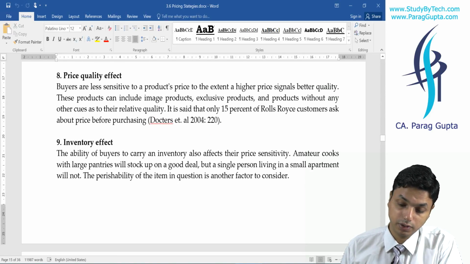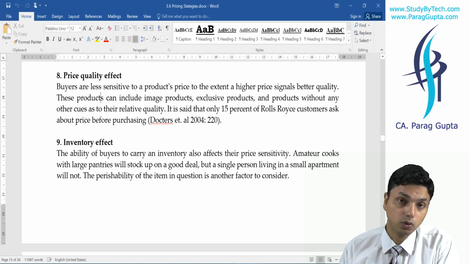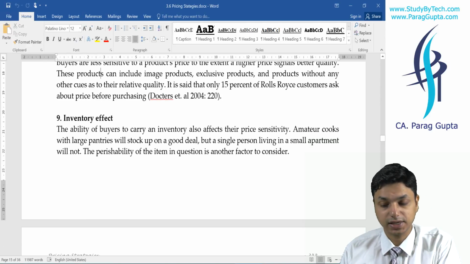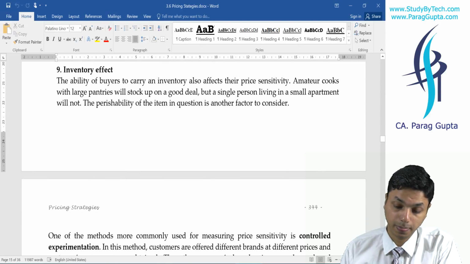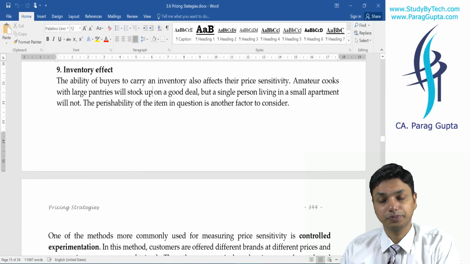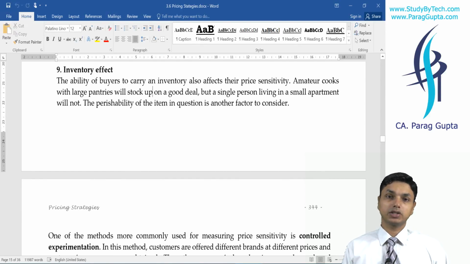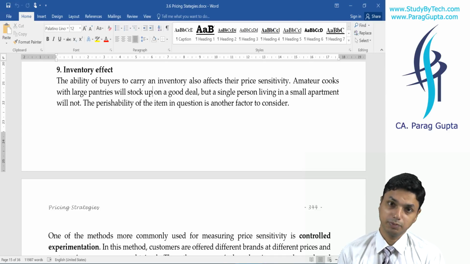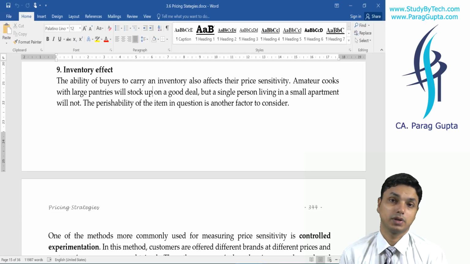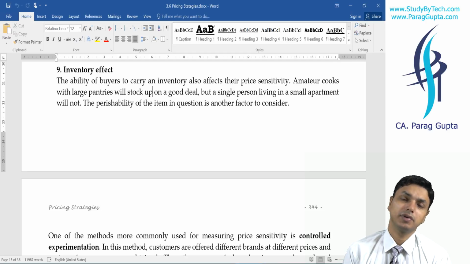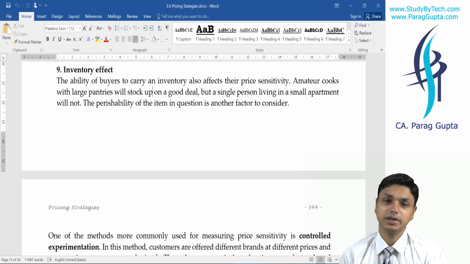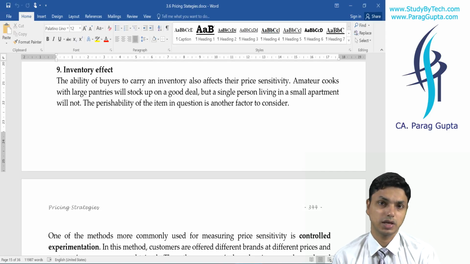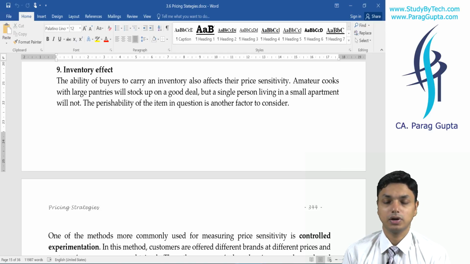Price quality effect. If you deliver quality, you can definitely charge extra. For example, Lamborghini is expensive, Rolls Royce is expensive. Inventory effect: if goods are not perishable and there is some scheme and people can keep inventory, they will definitely do that. Whenever there is some discount scheme, you will definitely go ahead for high inventory.